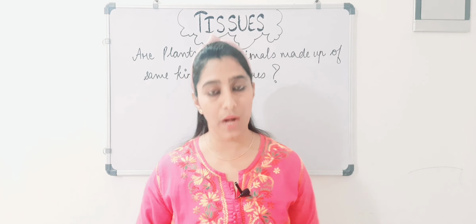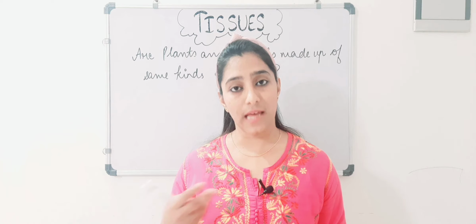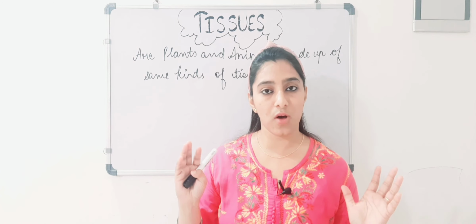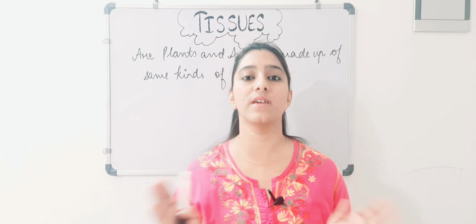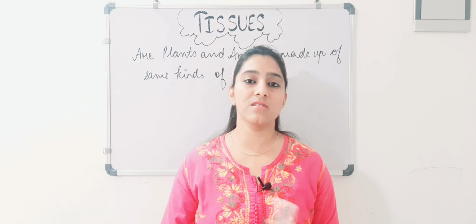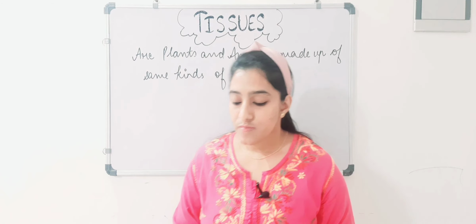But if we talk about plants, they have a different kind of growth pattern than animals or humans. Different types of tissues are involved in both of us, which leads to the difference in our growth patterns. Okay, fine.